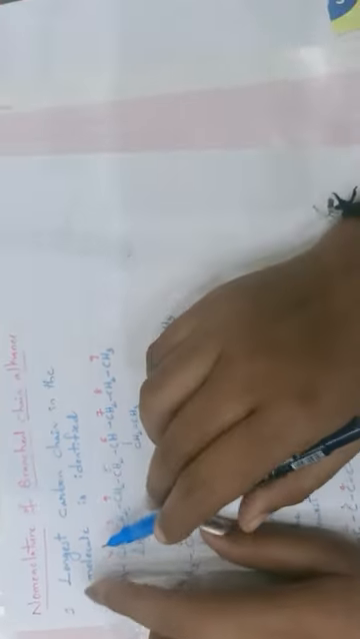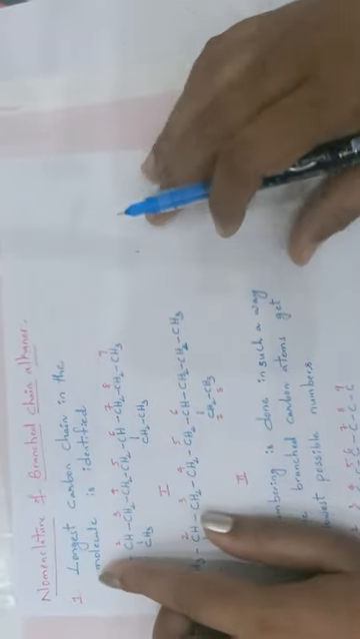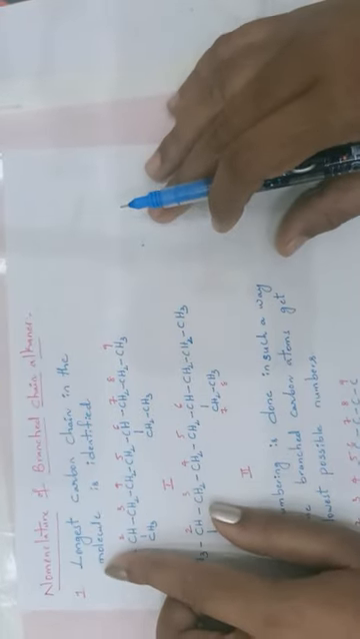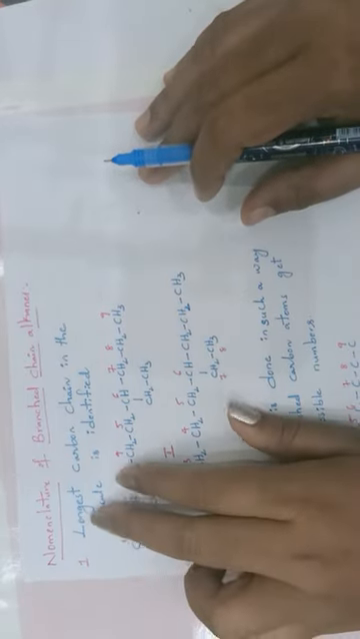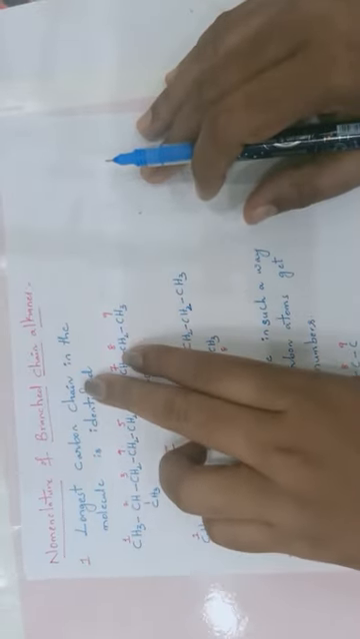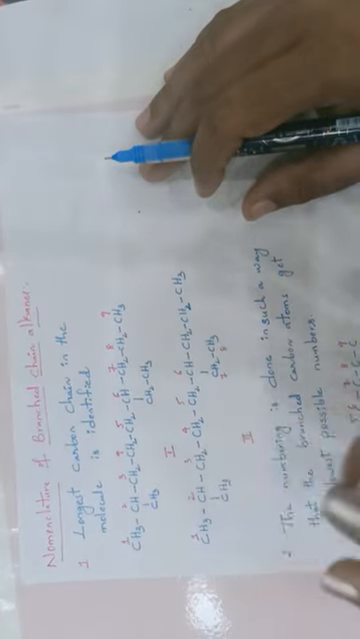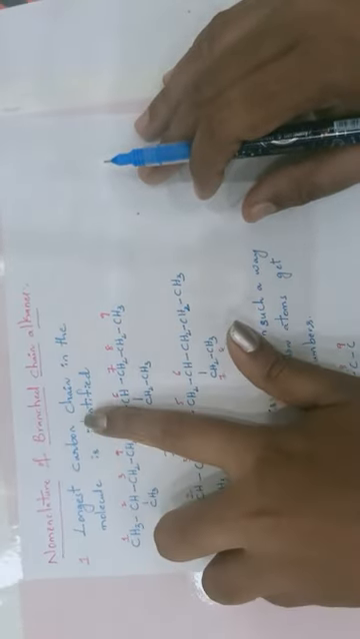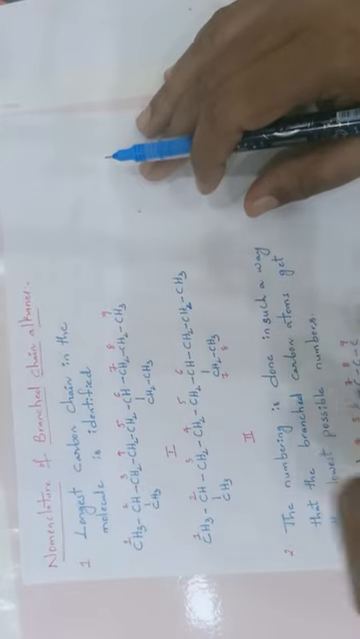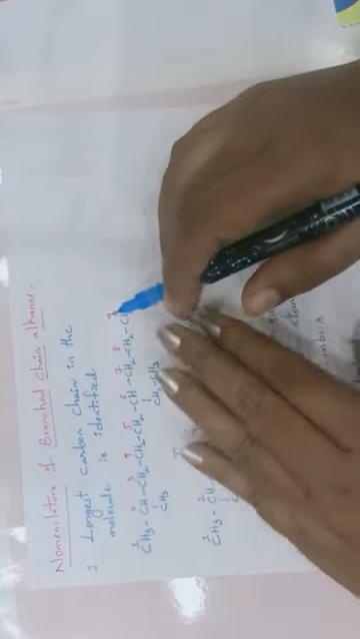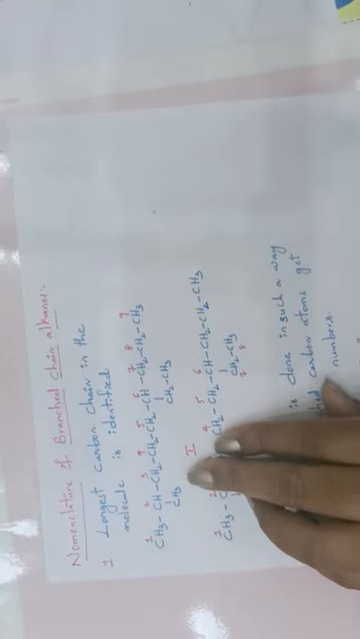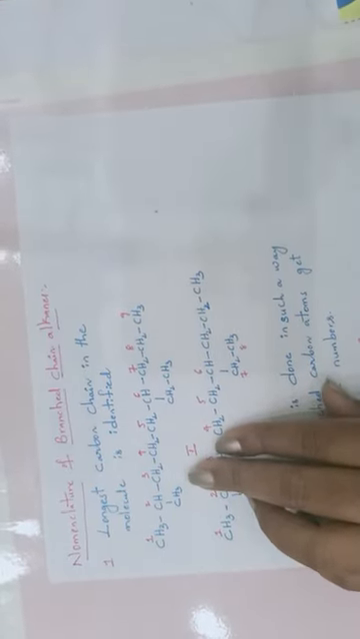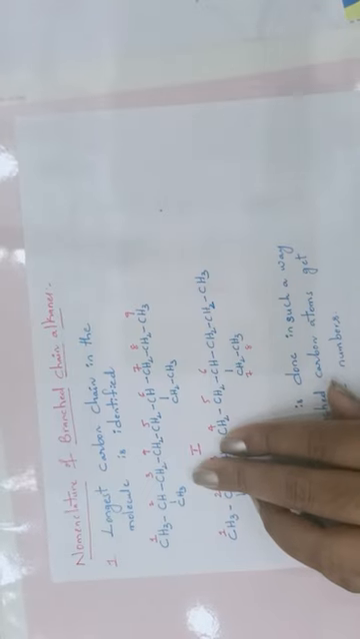See here, while giving the IUPAC name of a branched chain alkane, the first point we have to follow is that the longest carbon chain in the molecule is to be identified. Now this is the organic molecule. Just consider this as the first organic compound. In this organic molecule, first we want to find out the longest carbon chain.